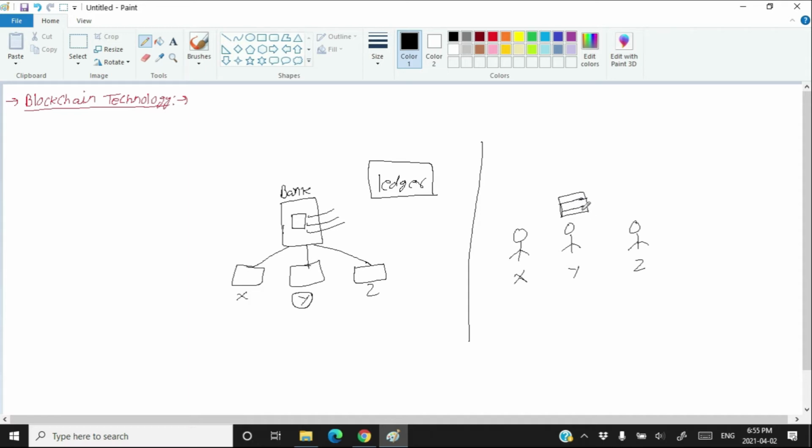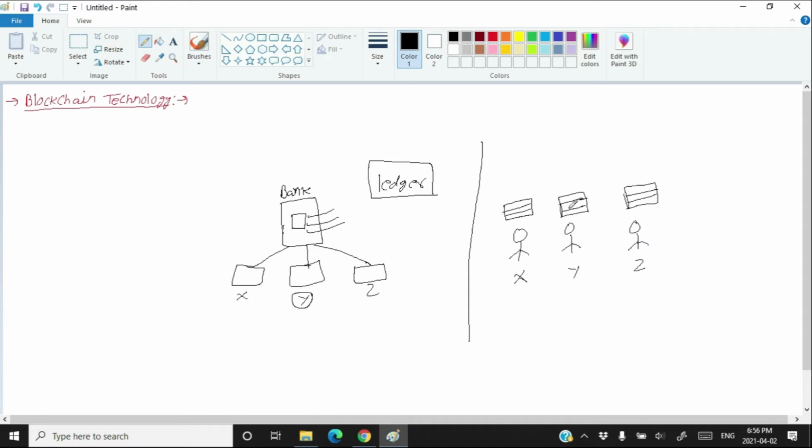This block will be shared with X and Z both. Even if Z is not involved in that transaction between X and Y, the block created because of the transaction will be shared with Z also.